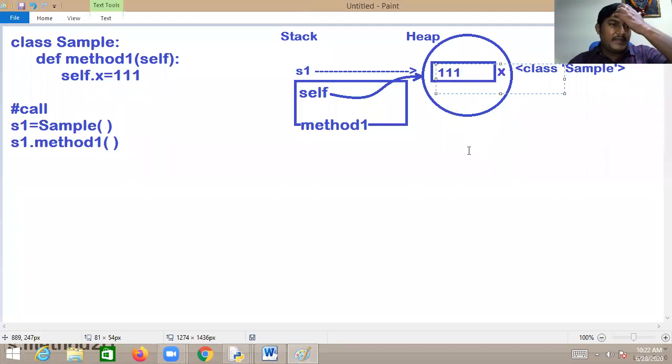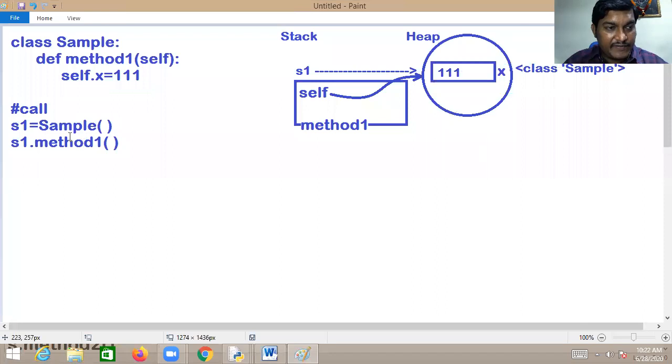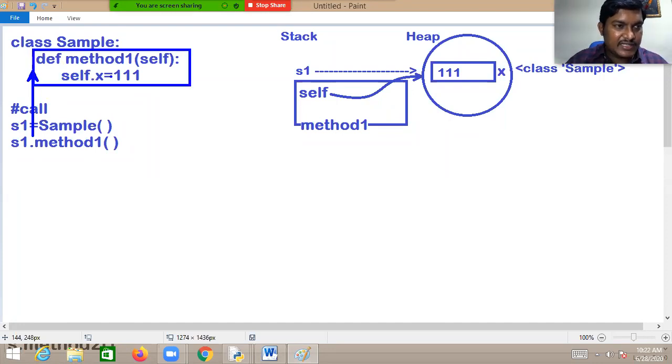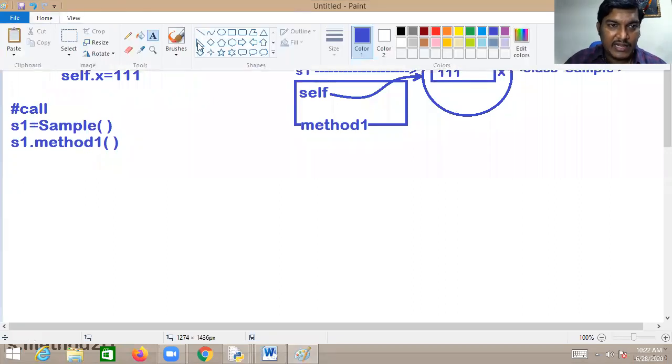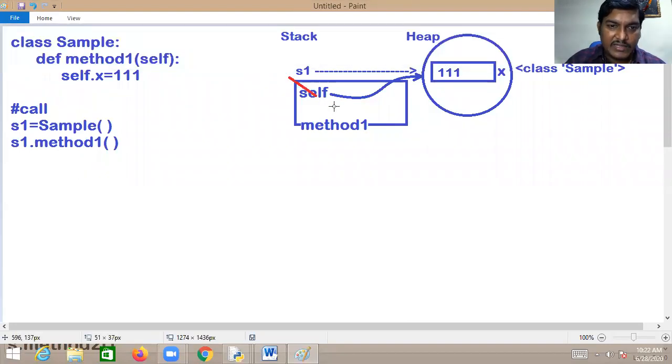Wonderful, gentlemen. But kindly notice that whenever a method is called, first it will execute all the series of statements. After executing them, the control comes back out. Whenever the control comes out from method 1, whatever memory was allocated for method 1 will be destroyed.